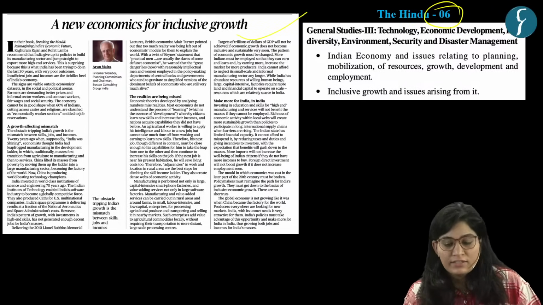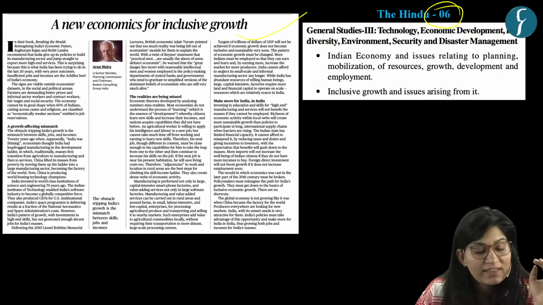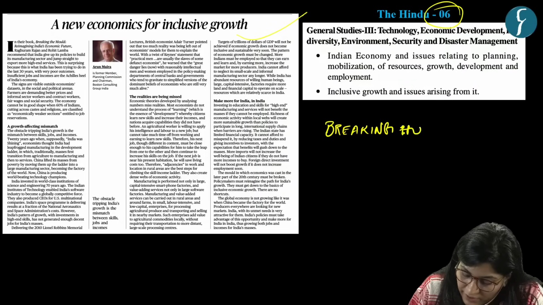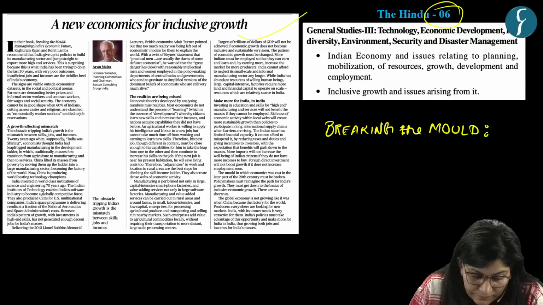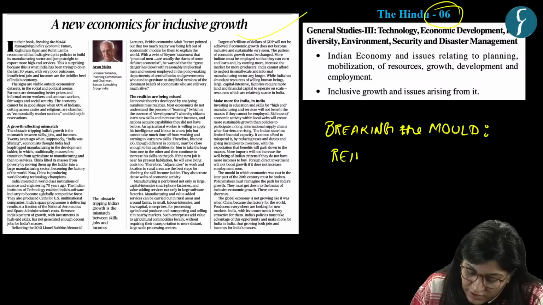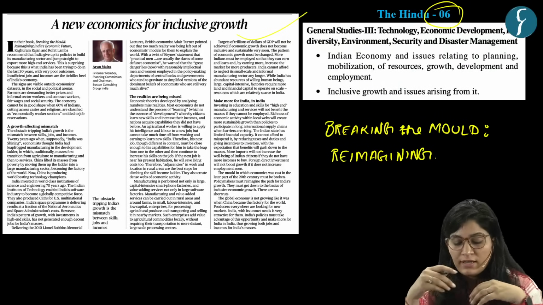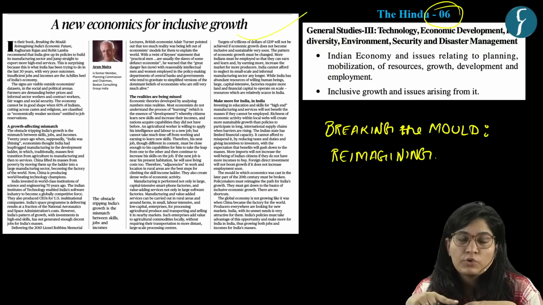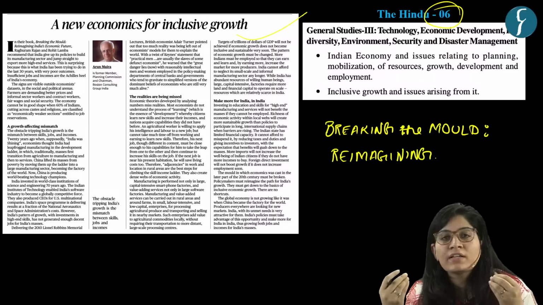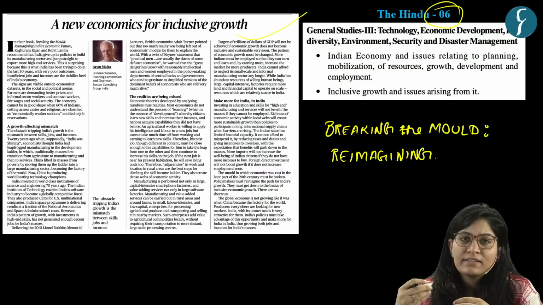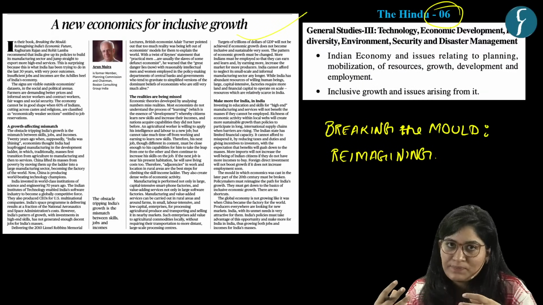So the context is that Raghuram Rajan and Rohit Lamba, in their book Breaking the Mold: Reimagining India's Economic Future, argue that to achieve inclusive growth, India needs to jump directly to the high-end export of services.